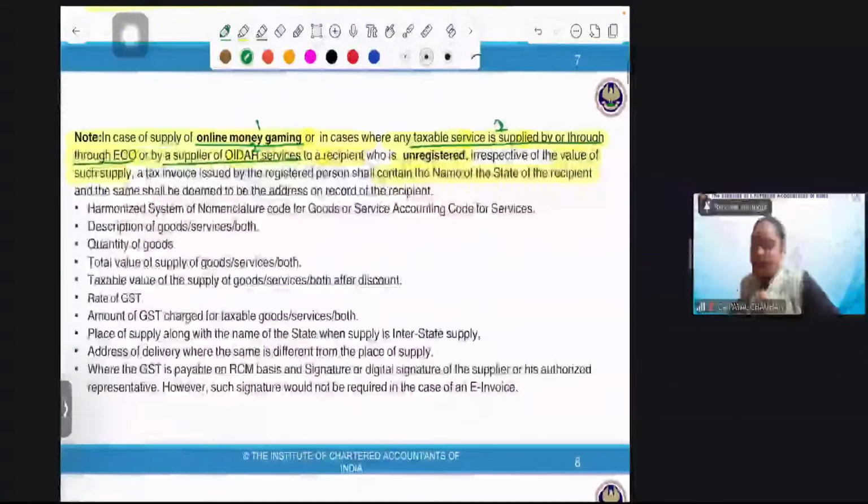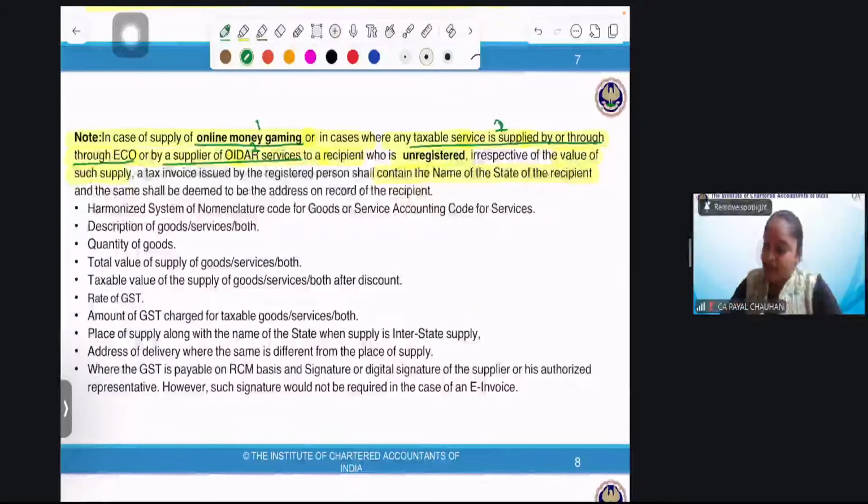Then, next, harmonized system of nomenclature. I'll explain it in an easy manner. We have it in the further slides also. I'm buying a bangle. Just imagine and give me an answer. One of my bangles is of gold. Another one is of plastic, and another one is of glass. Tell me one thing. I know all three are bangles, but are they the same in value? Are they the same in category? Just imagine and think about it. I'm buying a bangle, and there are three types of bangle. And for that, we need to differentiate, no?